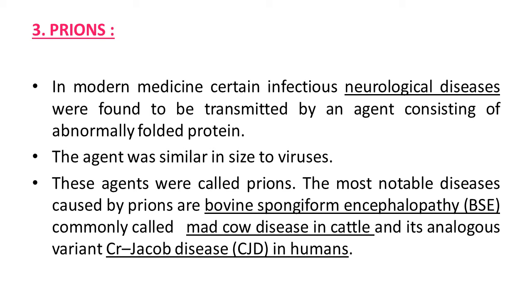The most notable diseases caused by prions are bovine spongiform encephalopathy, BSE in short, commonly called mad cow disease in cattle, and its analogous variant Creutzfeldt-Jakob disease, CJD, in humans.